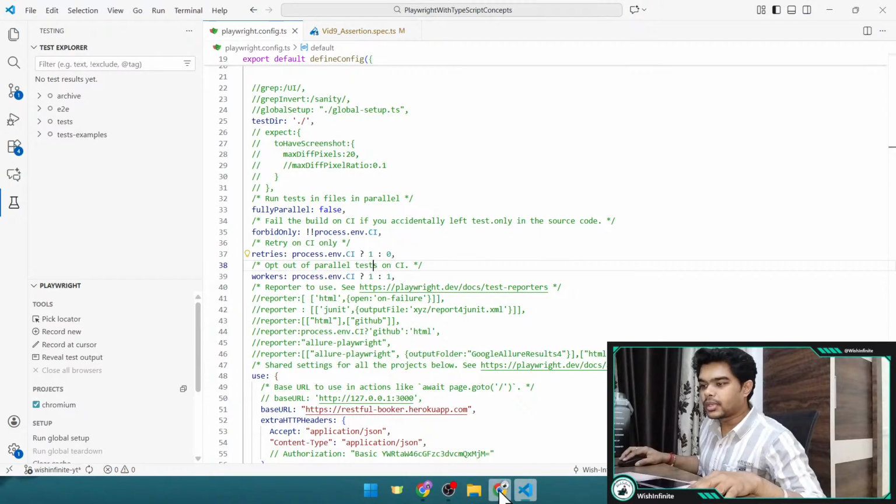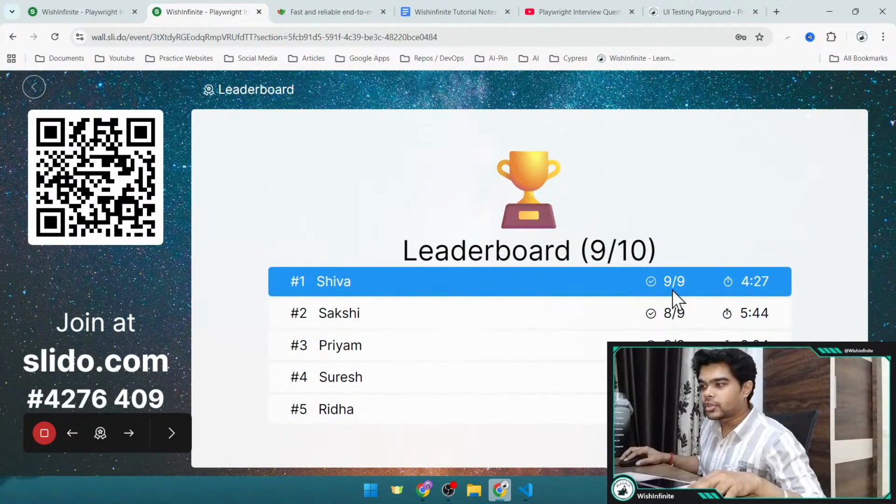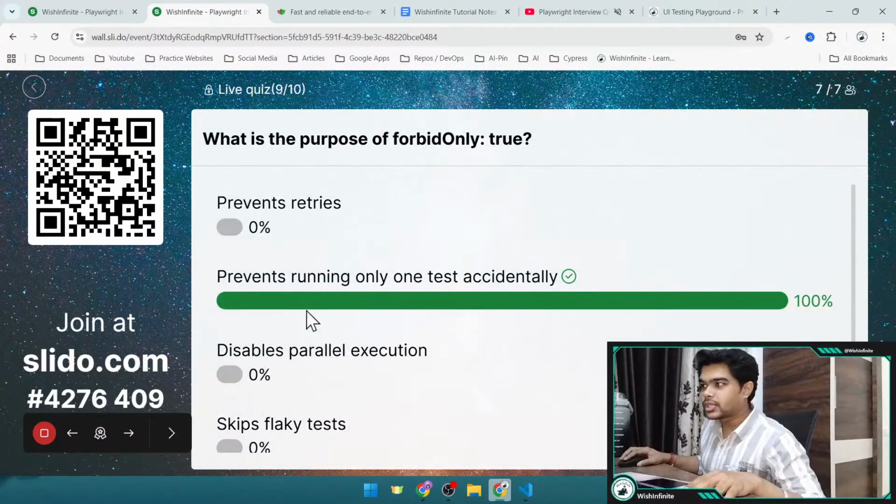Now let me go to the next question, and that would be the last. Before that, let's see the leaderboard. We still have Shiva on top with all the correct answers, and then we have Sakshi, Priyam, Suresh, and Ridha. And now let's go to the last question.